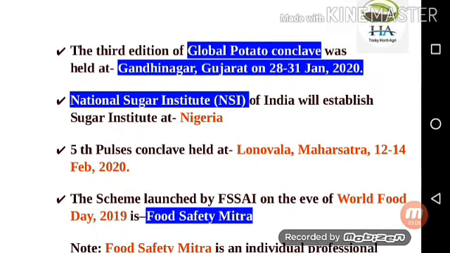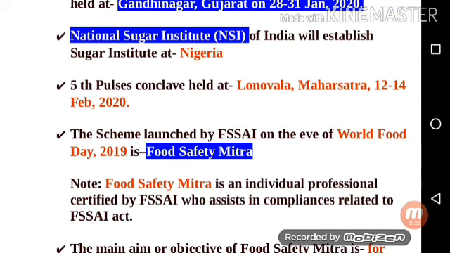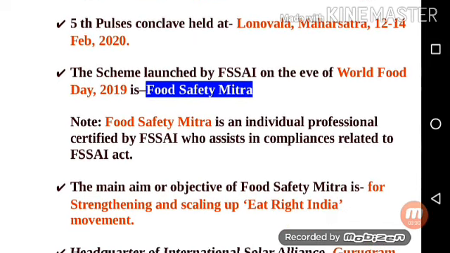Next point is the third edition of the Global Potato Conclave was held at Gandhinagar, Gujarat from 28 to 31 Jan 2020. Next is the National Sugar Institute, NSI, of India will establish a Sugar Institute in Nigeria. Next point is the 5th Pulses Conclave held at Lonavala, Maharashtra from 12 to 14 Feb 2020.